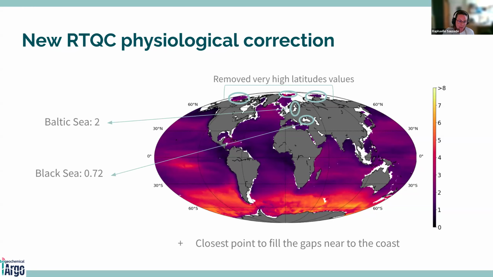And for the Baltic Sea, where we don't have any data to compute a ratio, we used the ratio that was applied before, so the ratio of 2. We also removed the very high latitude values because we did not have a lot of data to compute it. Then we also filled the gaps near the coast using the closest point.